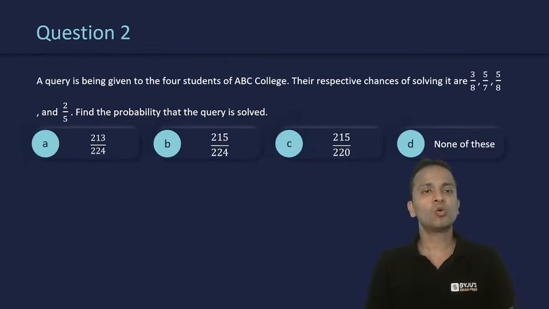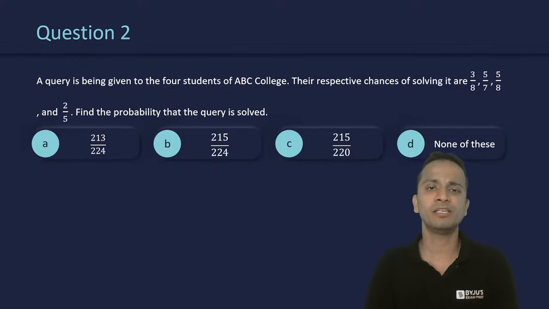Question number 2, a query is being given to 4 students of ABC College. Their respective chances of solving it are 3 by 8, 5 by 7, 5 by 8, and 2 by 5 respectively. Okay. Find the probability that the query will be solved. A very simple question, a very routine question that you will see in probability.